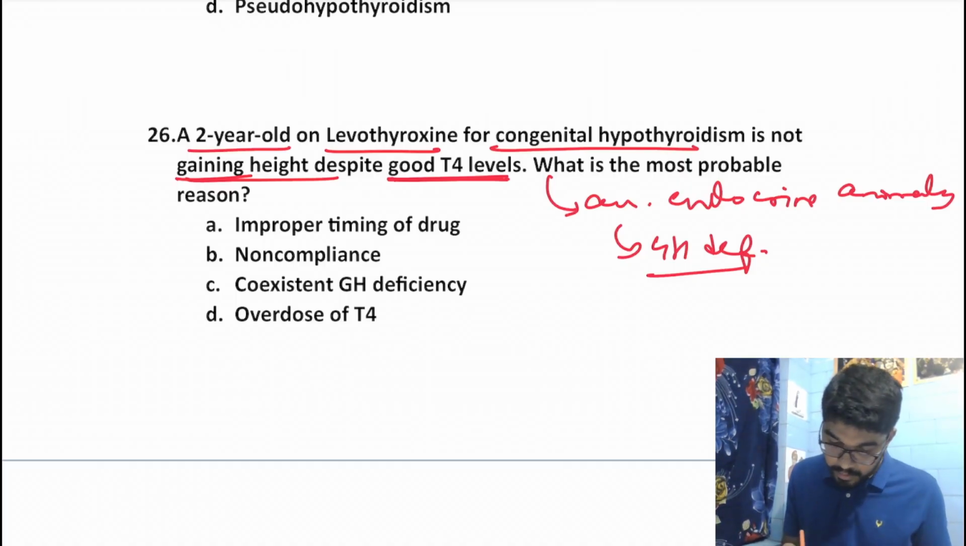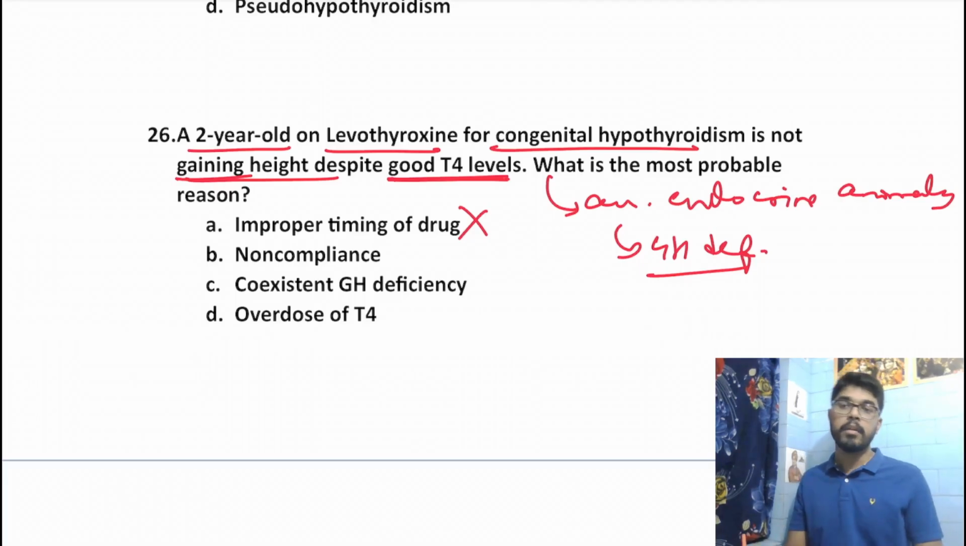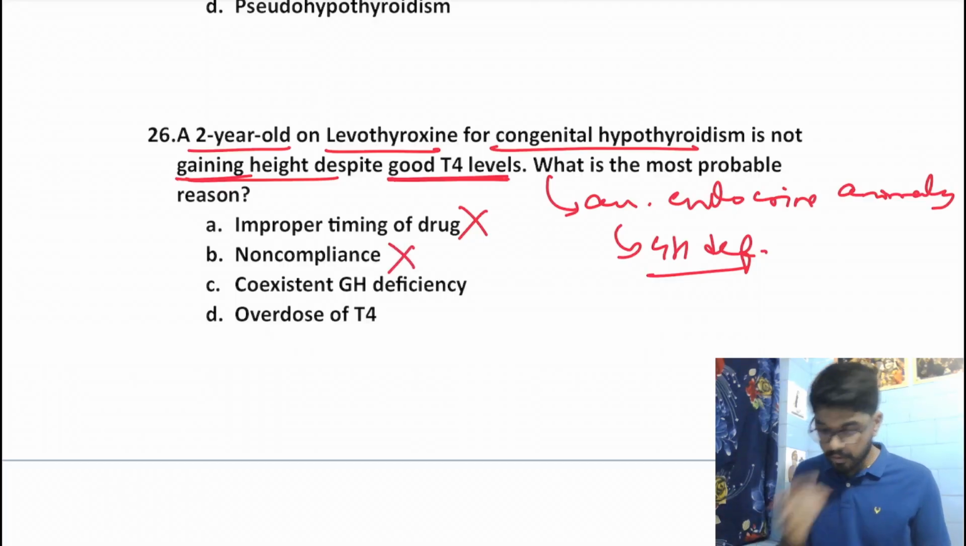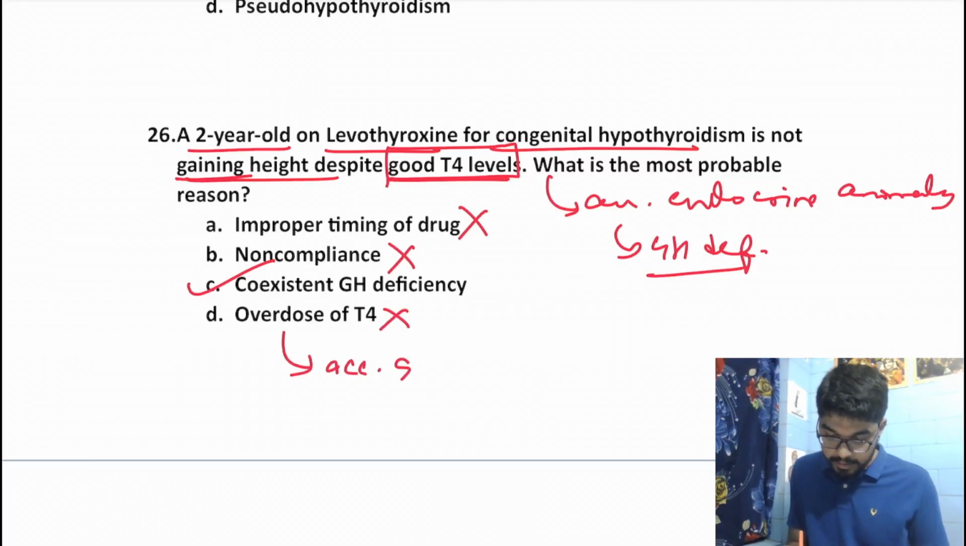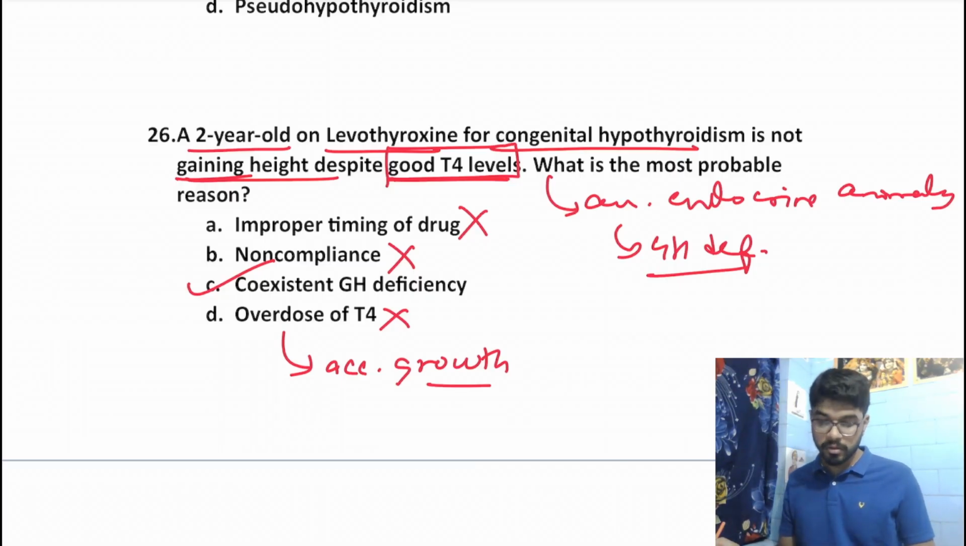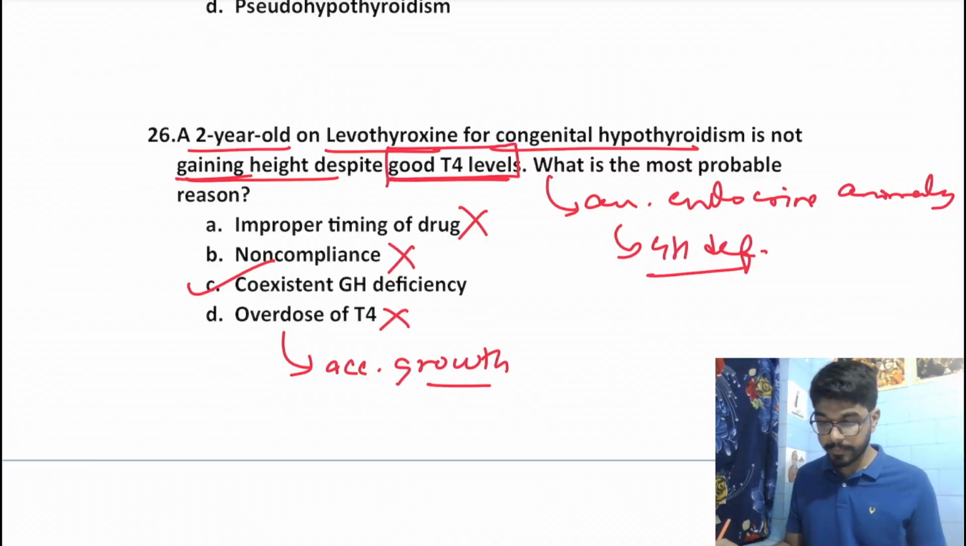Okay, so if we have a look at the options, improper timing of the drug won't cause this failure to gain height, right? Non-compliance, had there been non-compliance, your T4 level wouldn't have improved, right? So there is no non-compliance, there is coexistent growth hormone deficiency. And overdose again would have resulted in accelerated growth, not a failure of gaining height, right? So the answer should be coexistent growth hormone deficiency, which is quite common with congenital hypothyroidism.